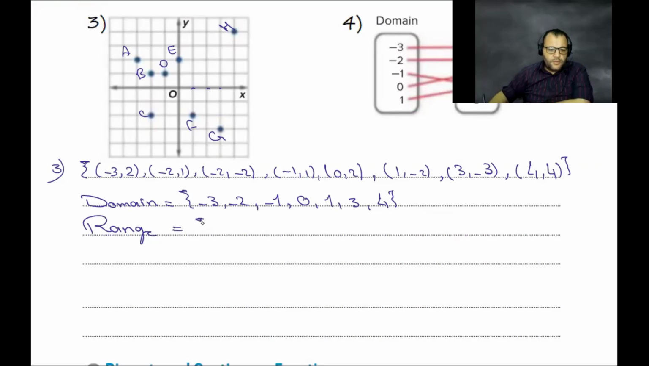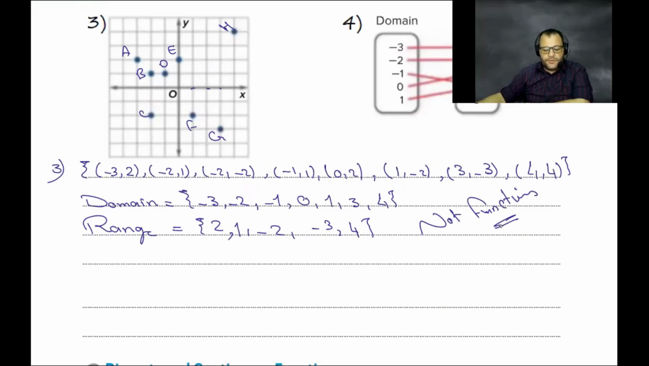2, 1, negative 1, negative 2, negative 3, 4, 2, negative 3. Negative 2. Was it 1, 2 again? Negative 3 and 4. So no, it's not a function. Not a function.